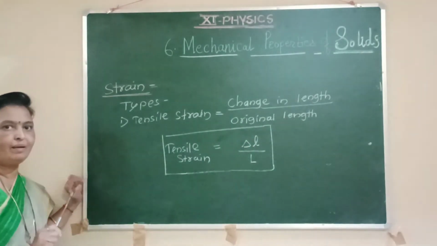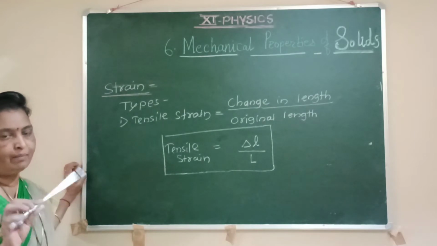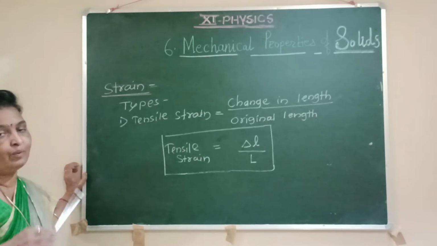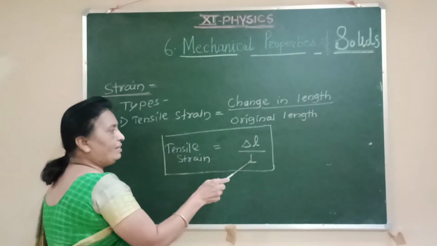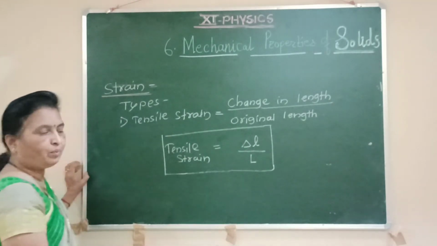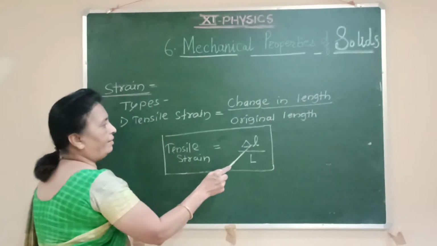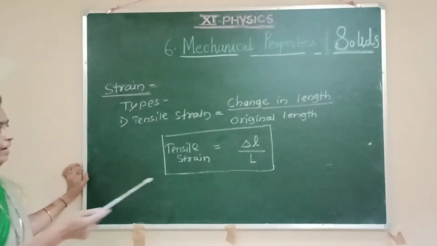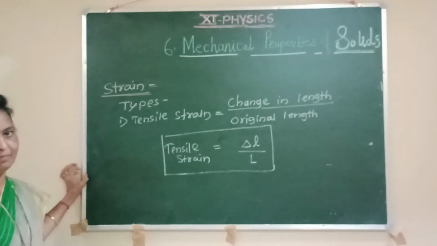In the previous example, we have studied, if L is the length of the wire, and by the application of force the length of the wire changes, that wire gets elongated, and if L is the original length of that wire and delta L is the change in length of that wire, then the formula for tensile strain comes to be delta L upon L. In the previous figure we showed that L is the original length and delta L is the change in length of that material.